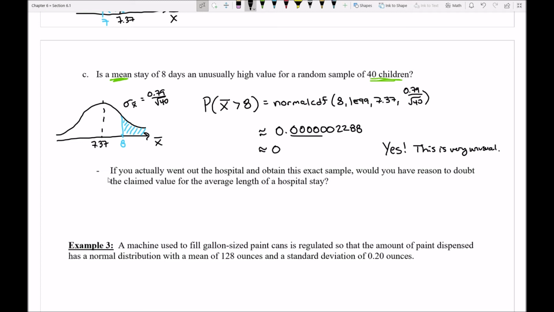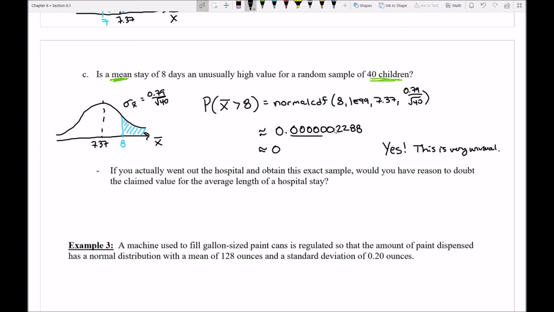Because if you went out to the hospital and actually got an average stay of 8, shouldn't that be, based on the probability, unbelievably surprising? Isn't that like, whoa, holy crap, I can't believe I was able to get that? So you could think, I'm pretty lucky. Or you could start to think, wait a minute, was this rigged?